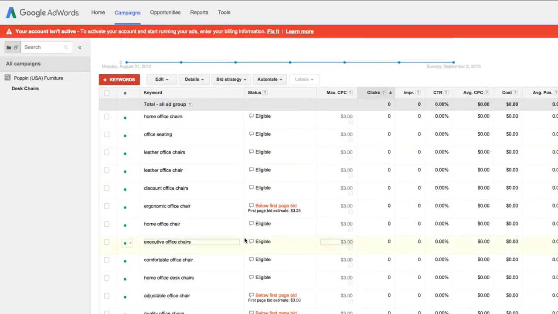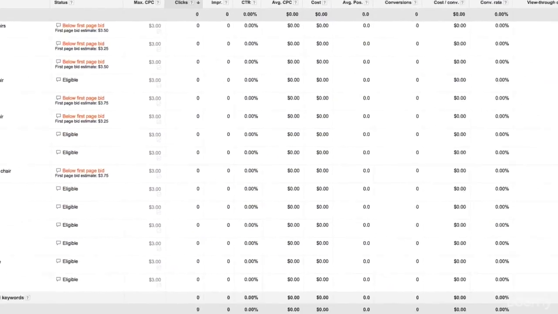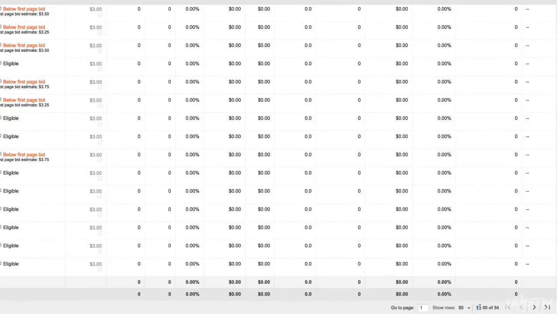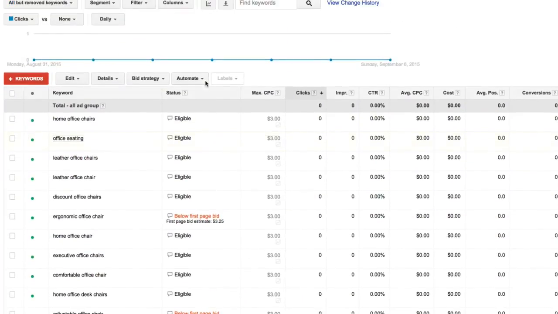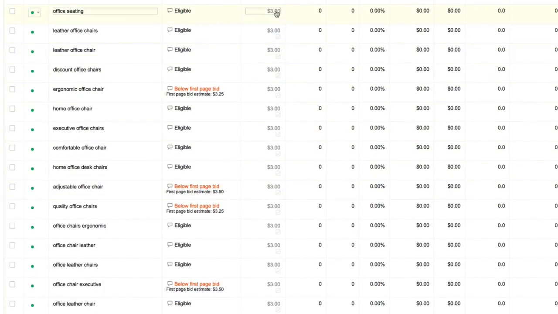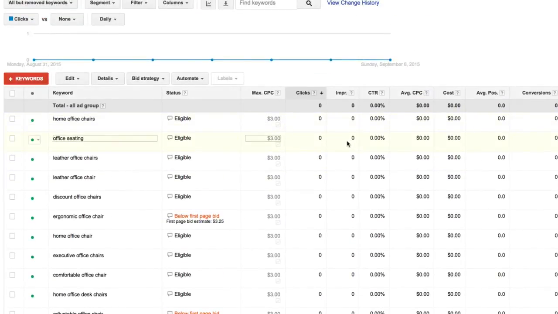So here we have all the keywords we just added to the account, scrolling down this list. If I go to the bottom right, I can see that I'm displaying 1 to 50 of 54 total keywords. So we've added 54 keywords to this ad group so far. As you can see, they're all broad match. And this grayed out max CPC, it's a little bit gray. That's indicating to us that the bid of this keyword is being inherited from our default ad group max CPC. We'll talk about how to change the max CPC later. There's a lot to talk about, but I don't want to get off topic. I want to continue focusing on keyword research and keyword theory.